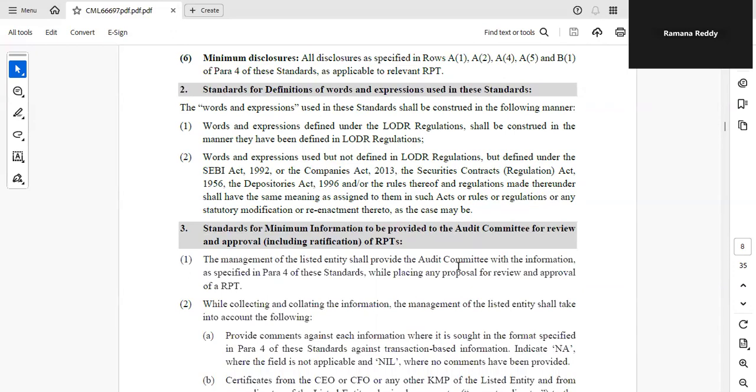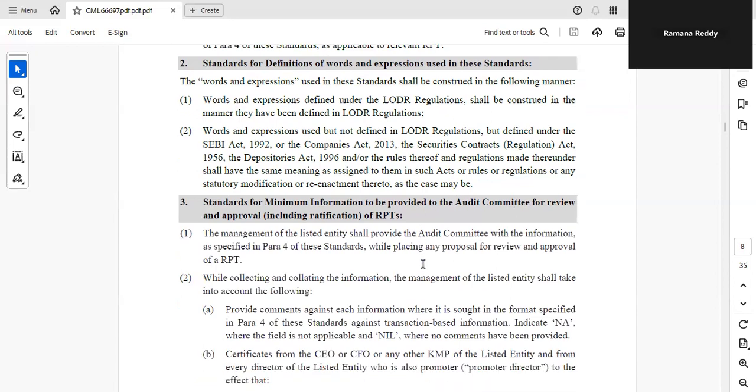Now, standards for minimum information to be provided to the audit committee for review and approval, including ratification. So what is the minimum information provided to the audit committee? The management of the listed entity shall provide the audit committee with the information as specified in para 4. Every time we are talking about para 4, what is there in para 4? The format is there in para 4. Now we will come to that. Now we are in para 3. Next we will go to para 4.